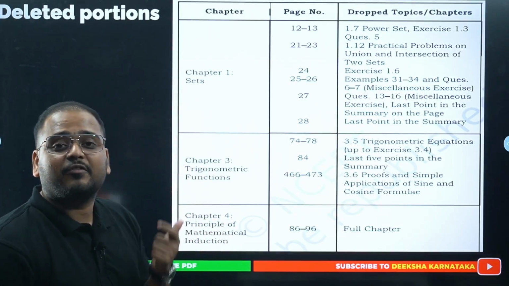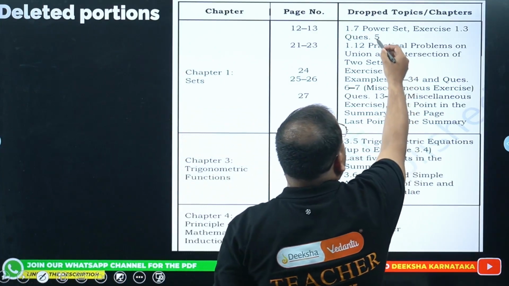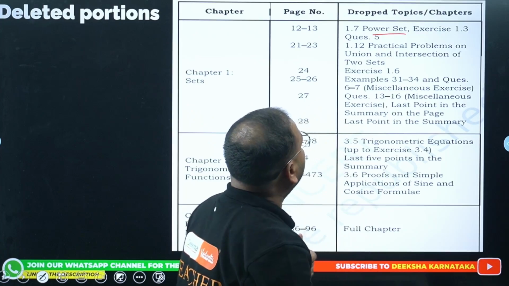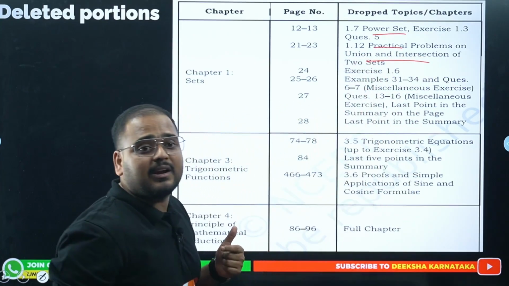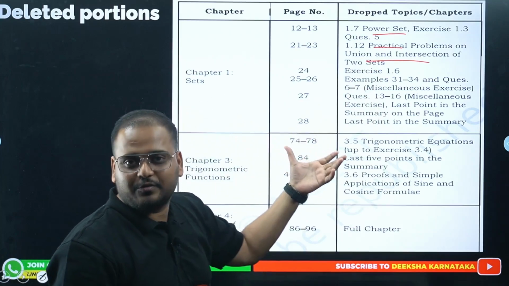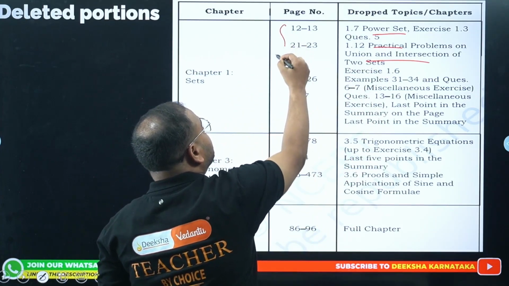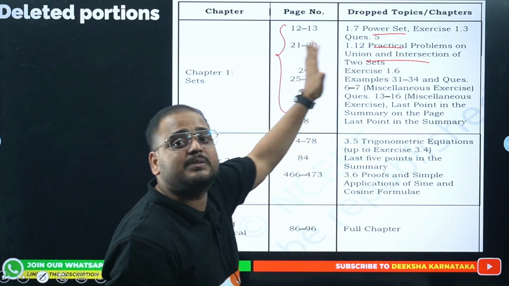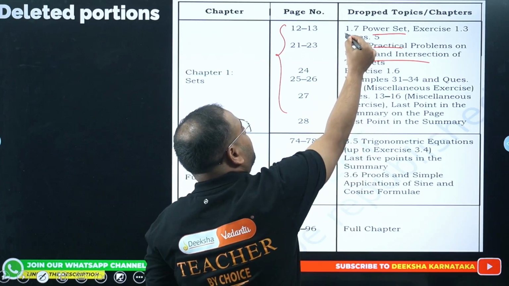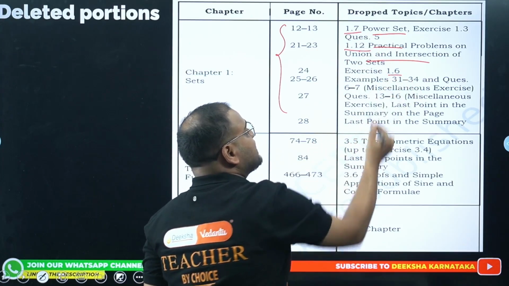Chapter-wise, it is taken from your official website. So for sets, what is cut off? Definition based on power set is cut off. Practical problems on union and intersection are cut off. The very good thing here is that it's actually given by your official website, not something that I have done. They have done a page number analysis, so they've given it on a page number basis: from this page number, this part is cut off. Unit-wise, they've given 1.7, 1.12, and exercise 1.6.